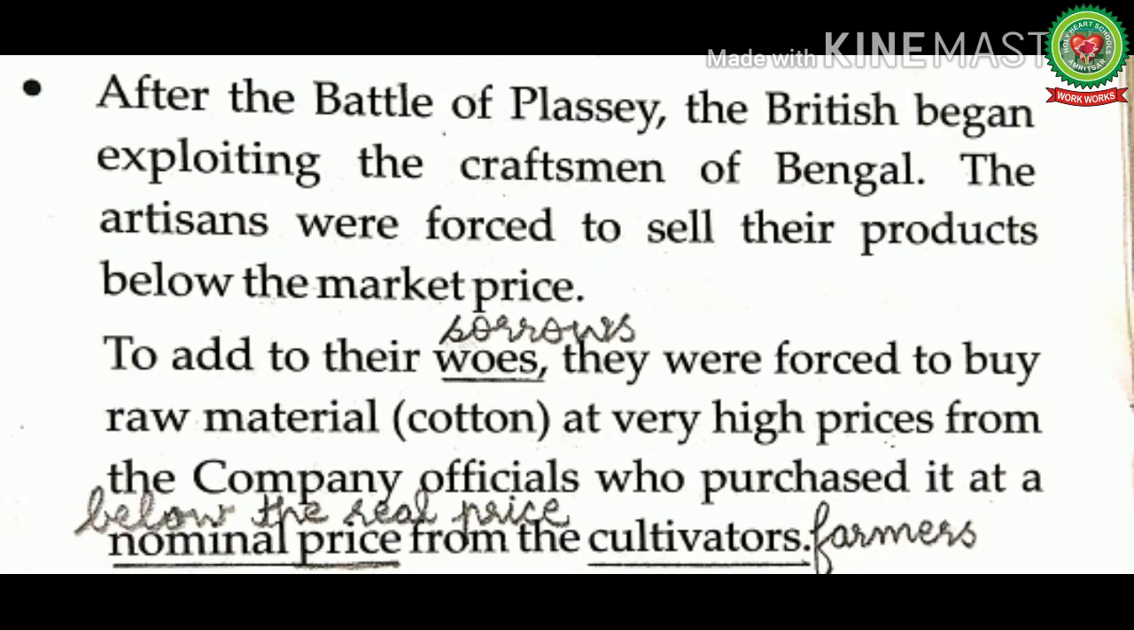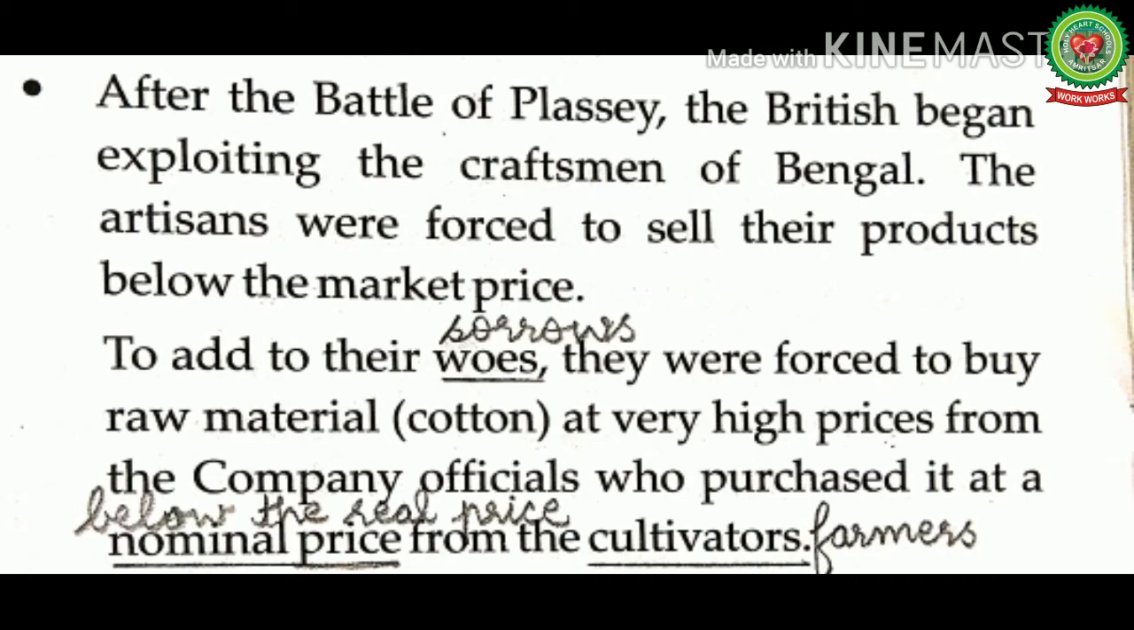To add to their woes, they were forced to buy raw material like cotton at very high prices from the company officials who purchased it at a nominal price from the cultivators. Nominal price means below the real price. Moreover, the company officials started purchasing the raw material from the farmers directly at very low prices, and on the other hand, they forced the Indian weavers and artisans to purchase the raw material from the company at high prices.